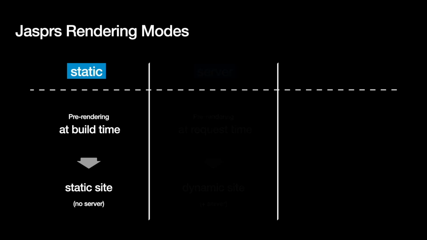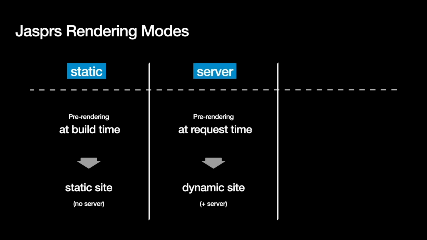This brings us to the second option, the server mode. Here you pre-render your page at request time. So when the user requests your website, at that time the page is rendered on the server and returned as HTML to the client. This of course gives you great flexibility over loading fresh content for every page. Think of something like Stack Overflow, where it's a very content-driven site and SEO is also essential.